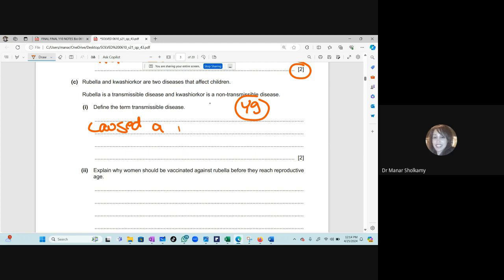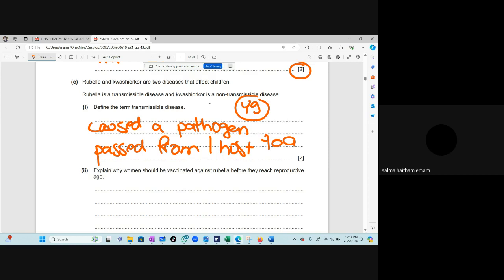Yes. You have to mention that it is caused by a pathogen because we have other types of diseases, like genetic disease. A genetic disease can pass from one person to another. Something is genetic. Yes or no? Yes. Genetic, like autism, cancer. Is it caused by a pathogen? No, it's not caused by a pathogen, and it is not transferred from one person to another.